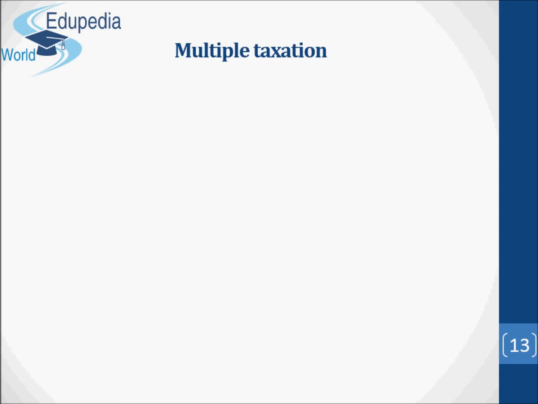But at the same time, too many taxes will lead only to a small amount of revenue. The cost of collection will be very high. According to Dalton, it is better to rely on a few substantial taxes for the bulk of the revenue. Thus, the burden of taxation should be widely distributed. Multiple tax system is a mixture of proportional, progressive, direct and indirect taxes.